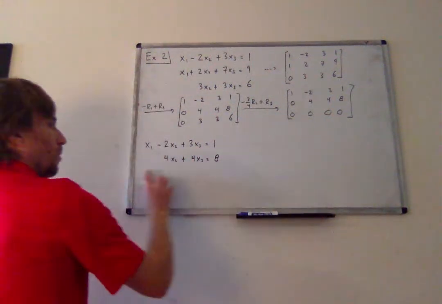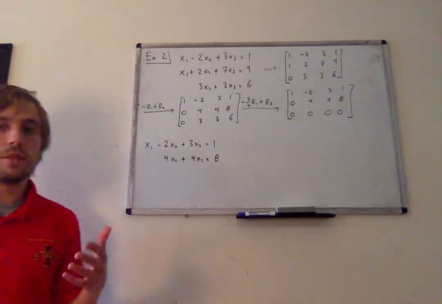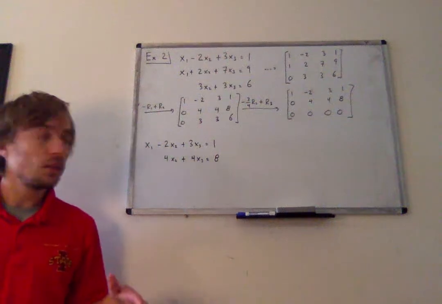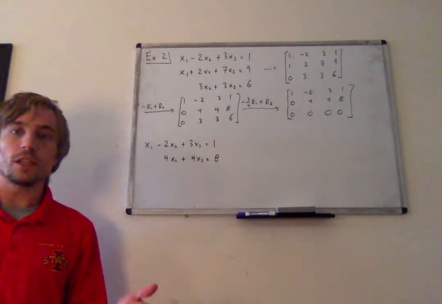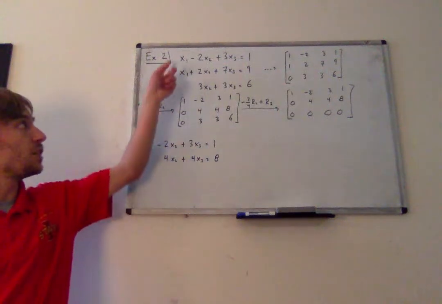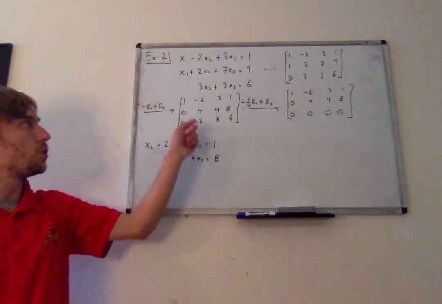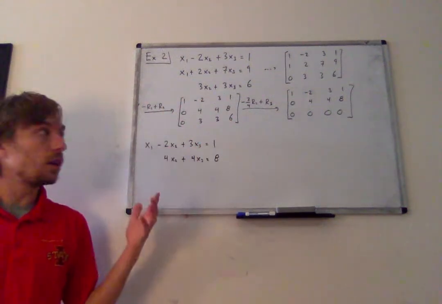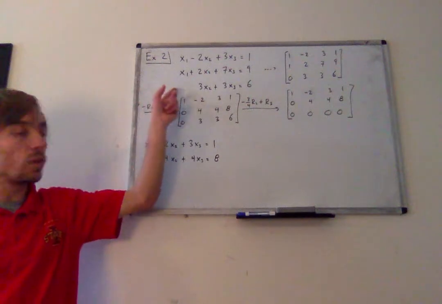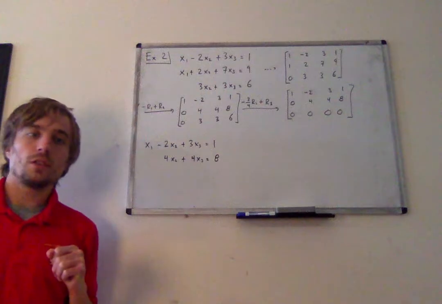And so what we've shown is that in this original system, one of these equations was redundant, meaning that it didn't present us with any new information about the variables. That's because I could use these two equations to create this equation. Any solution that works for these 3 equations will work for just these 2 equations.